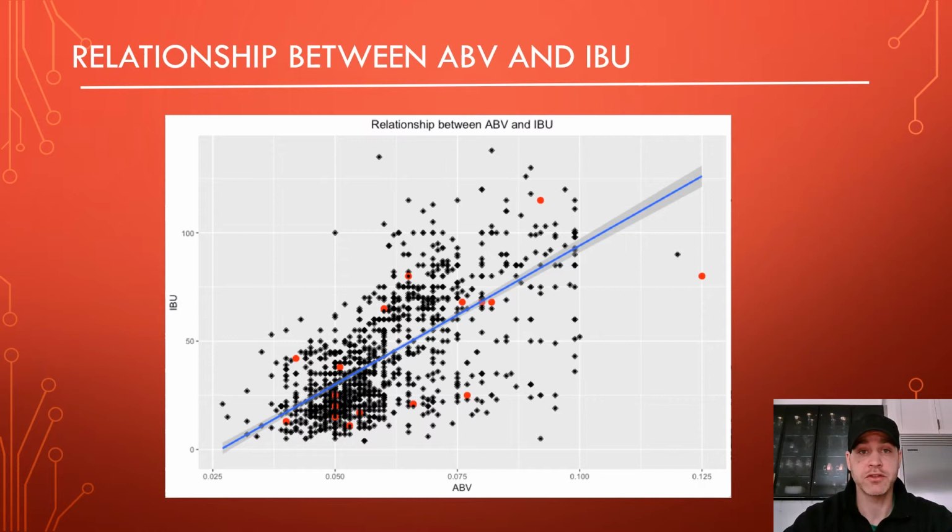Here we have a scatter plot that shows the relationship between alcohol by volume and international bitterness units. In the x-axis you can see we have ABV, and in the y-axis we have IBUs. Now you can see we have some outliers and a pretty good spread of data, but overall there does appear to be a correlation between the two variables. We have marked in red the state of Kentucky and Washington, D.C. as these had the highest alcohol by volume median previously shown, and you can see that all their data points do appear to follow along this trend with the idea that as you are increasing your alcohol by volume, you also have more bitter beer.